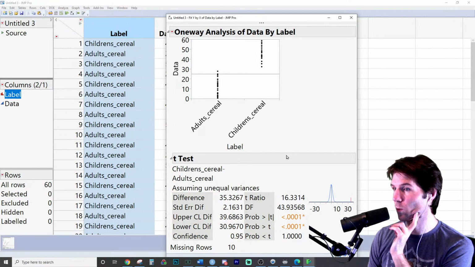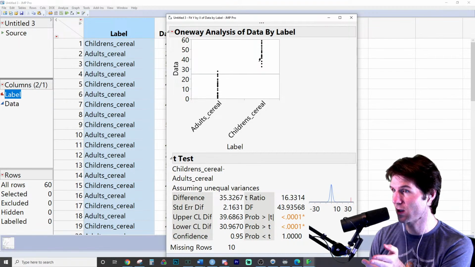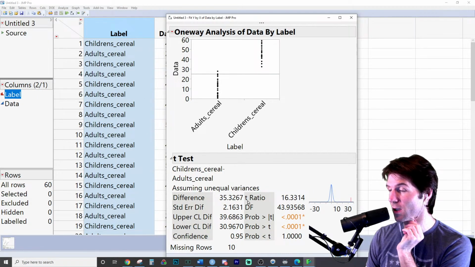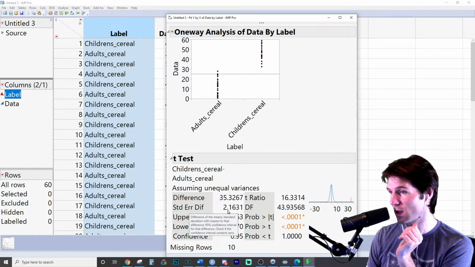So the mean for children was higher because when you look at children minus adult, children has a higher mean. You can see it right here. The mean would be up here somewhere, and the adult mean would be down here at the center of that data. The t ratio right here is literally the difference divided by the standard error. So this difference right here is 35.326 divided by 2.16.